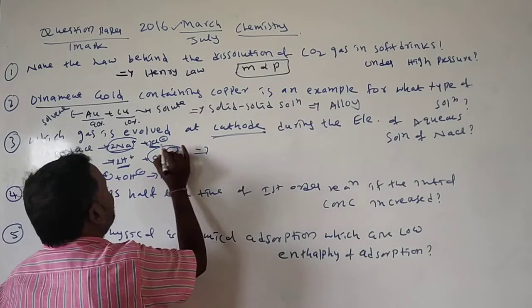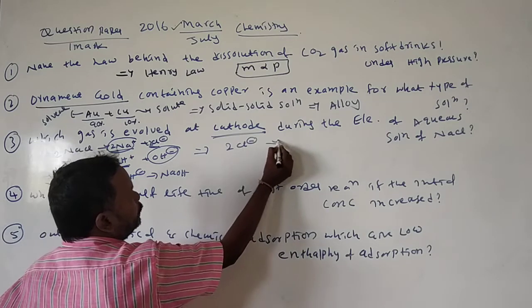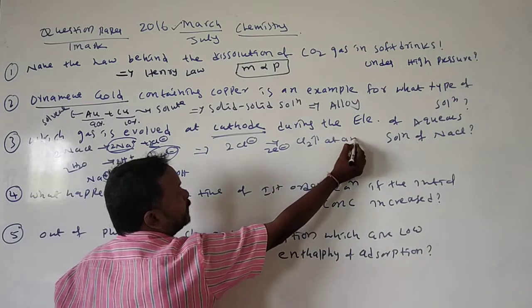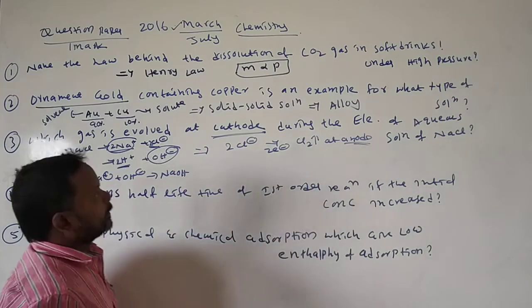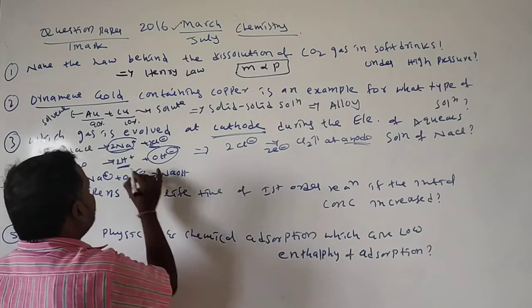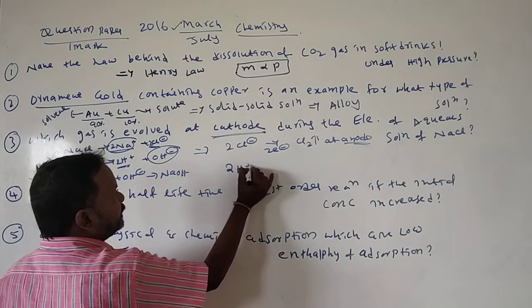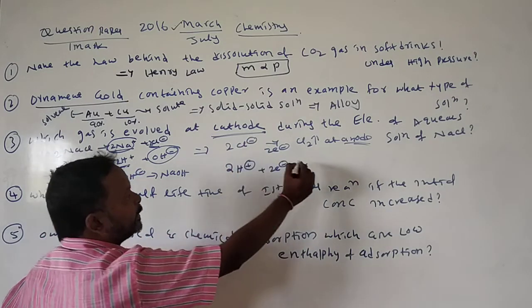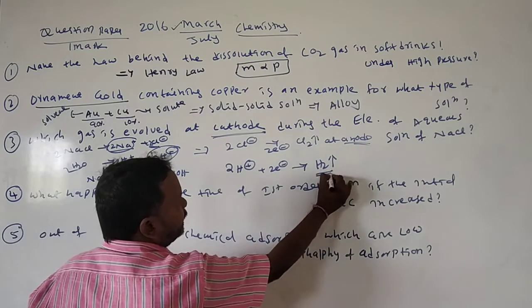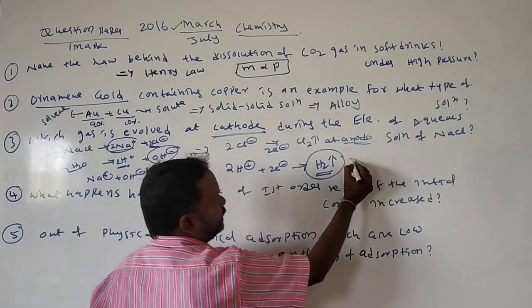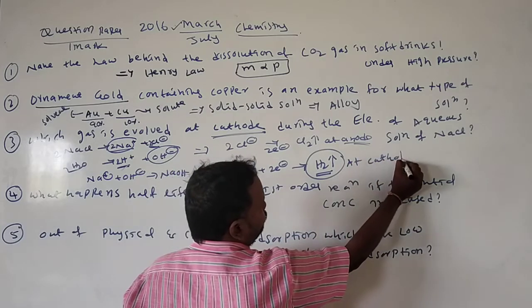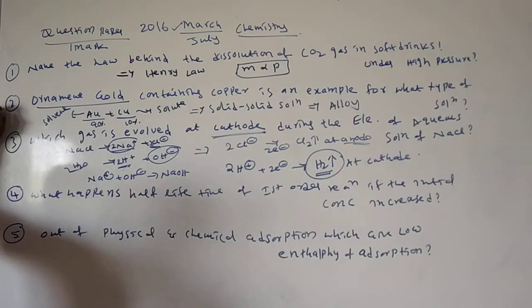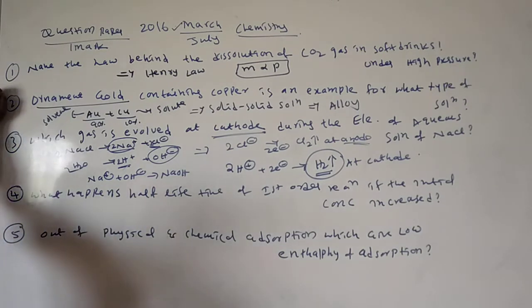Okay, what they asked at cathode? First we will see at anode, 2Cl minus lose the 2 electrons and evolves chlorine gas at anode. But in the question they ask cathode, these cations, 2 H plus ions move toward the cathode and gain the 2 electrons which are released from chloride ion and release gas. Which gas? Hydrogen gas at cathode. Hydrogen gas at cathode.